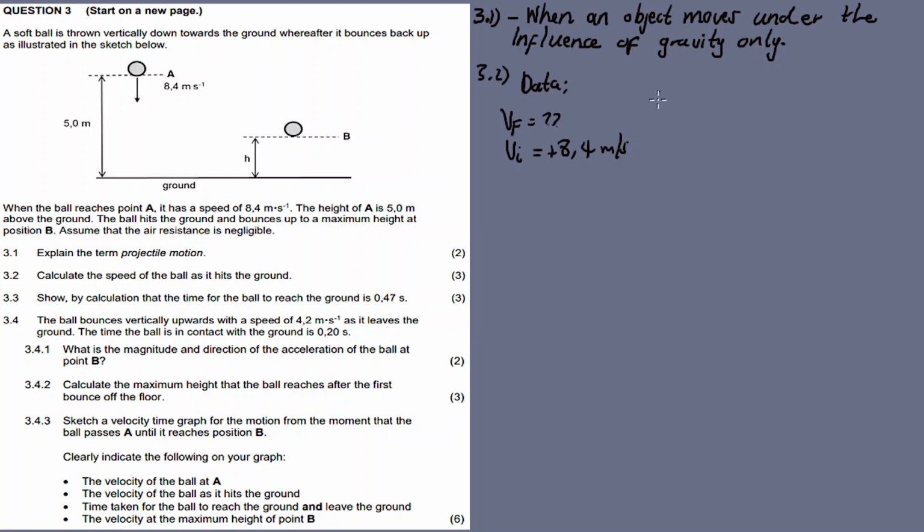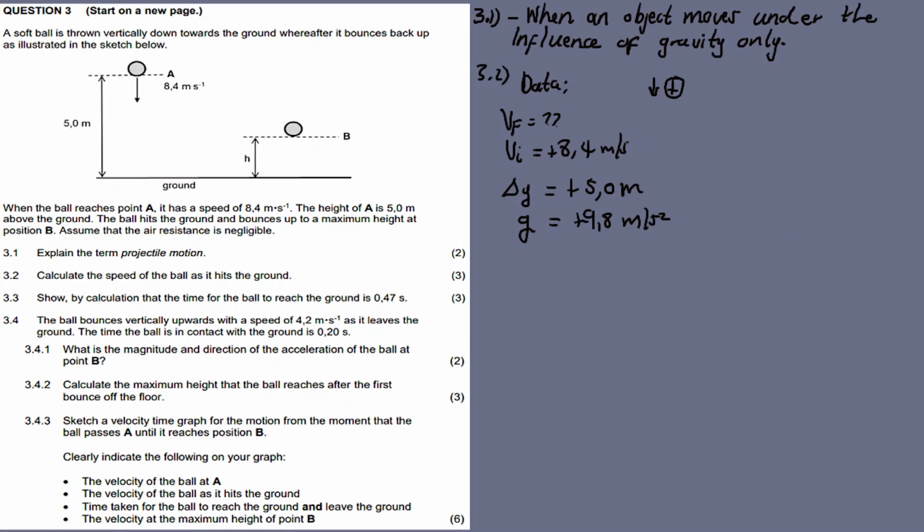I'm assuming that the downward motion is in the positive direction. When we use the negative direction, it's still fine. Delta y, which is also positive, is 5.0 meters, and then we have g, which is 9.8 meters per second squared. This is positive because the gravitational force is always acting downwards.